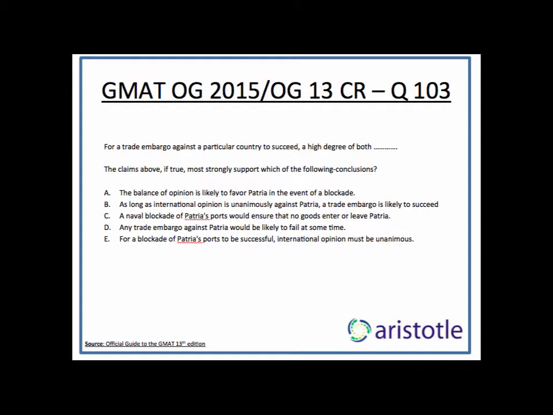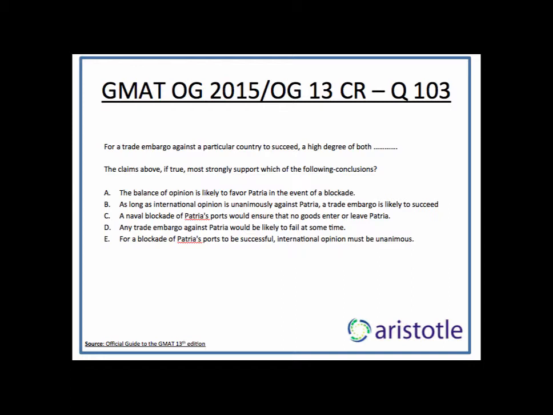B says, as long as international opinion is unanimously against Patria, a trade embargo is likely to succeed. Keep in mind, there are two conditions which have to be satisfied for an embargo to succeed. One is international accord or high degree of international accord, and the other is the blockade. B only talks about one of those conditions, which is international accord. What about the other condition? Unless we know something about the other condition, we can't conclude that the embargo will succeed. So which is why B goes out. It's a very popular answer, by the way, but it's out.